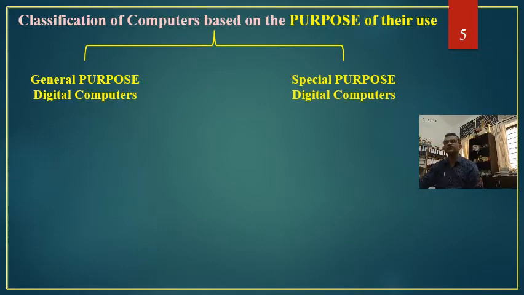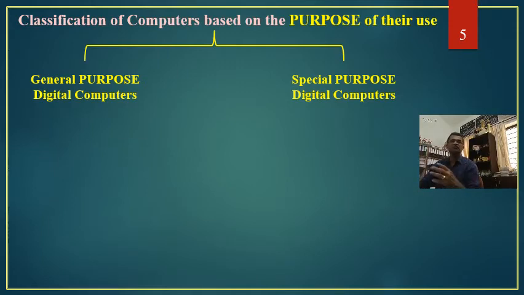Coming to the first part, general purpose digital computers, as the name suggests, these are digital computers. They make use of John von Neumann's architecture. They make use of binary systems, zeros and ones. At the same time, the purpose for which these computers are used is general.